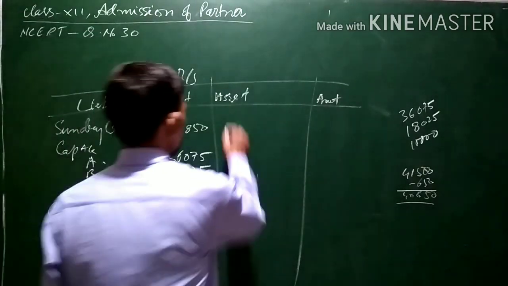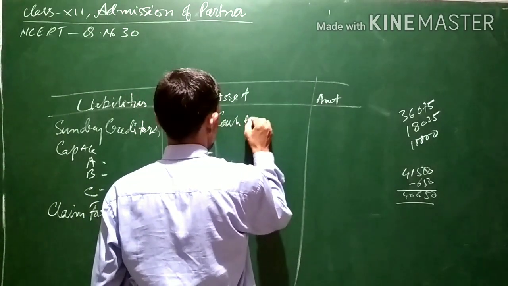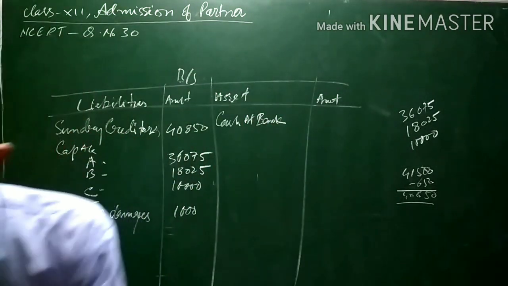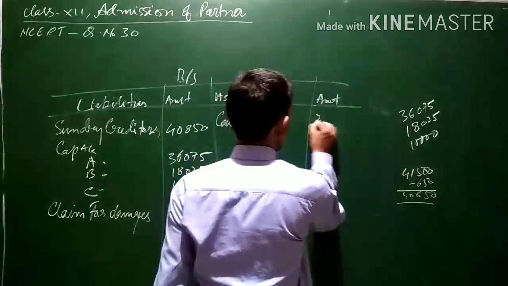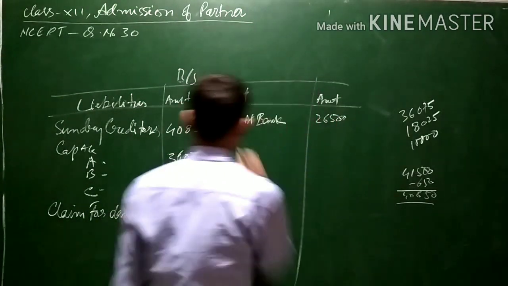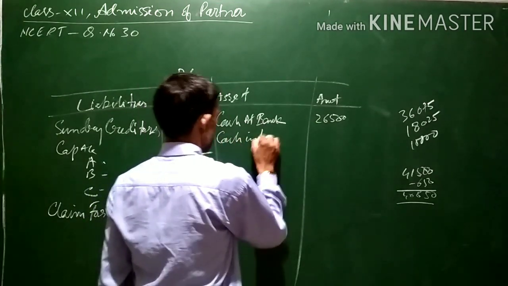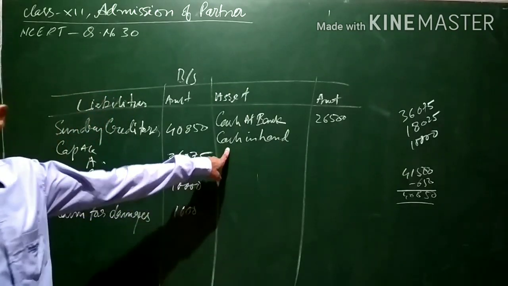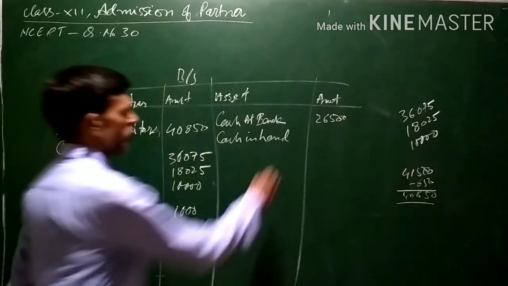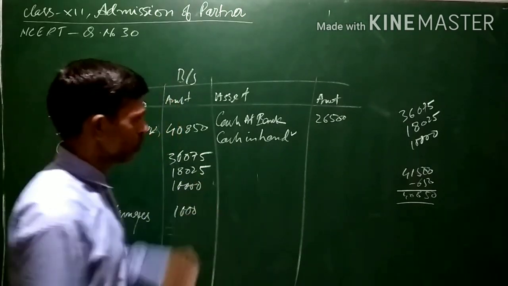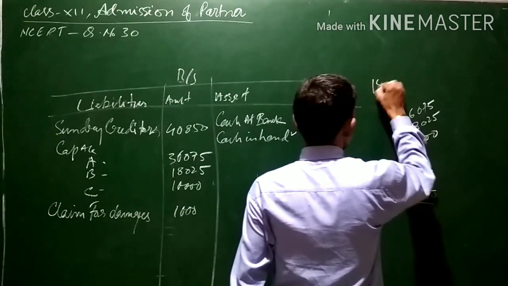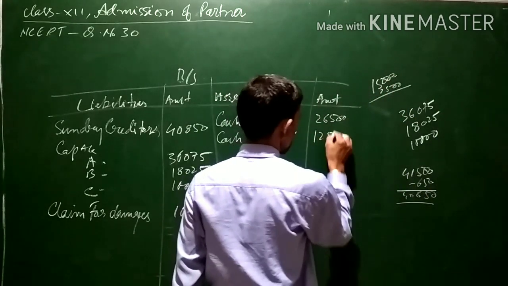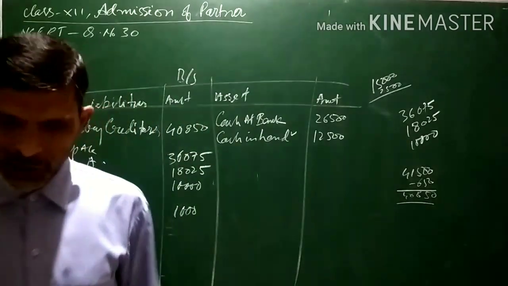Now, asset side, cash at bank. Cash at bank is 26,500. Now, cash in hand. We are assuming that the partner has brought the cash for capital and as goodwill in the form of cash, not in the form of cheque. So, in total he has brought 15,000. Out of this, 2,500 is withdrawn. So 12,500 will be left as cash in hand.